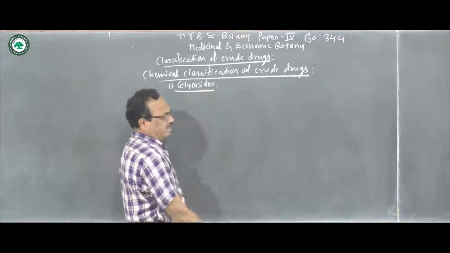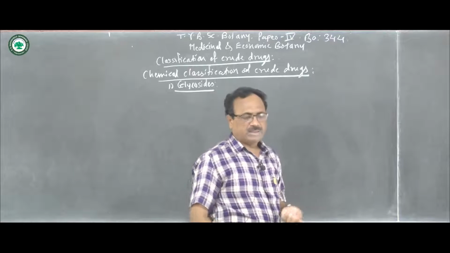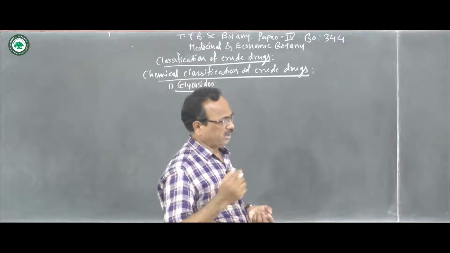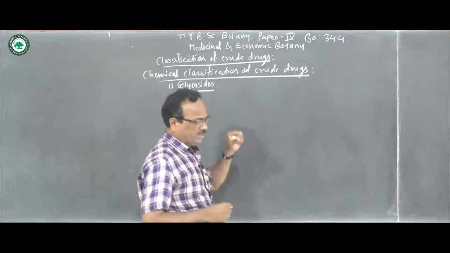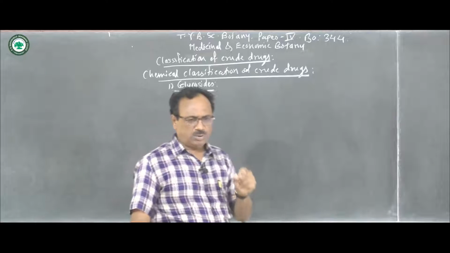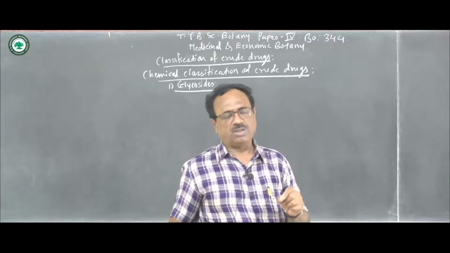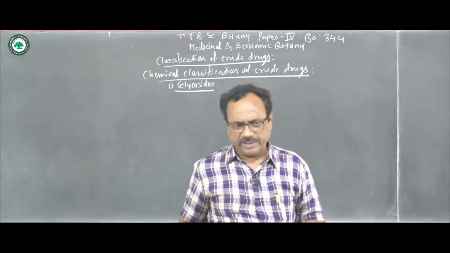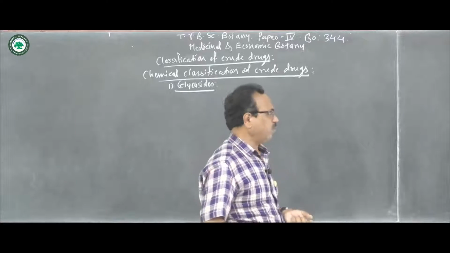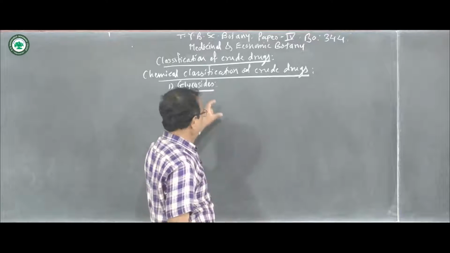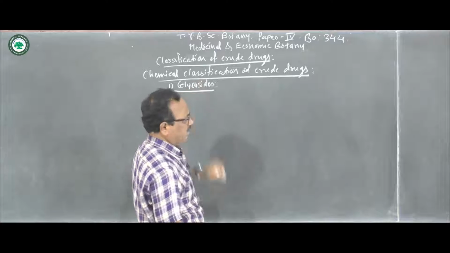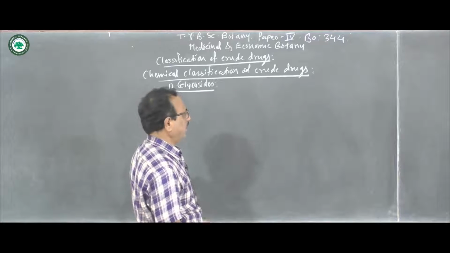The glycosides, this active principle, is present in some crude drugs. All types of crude drugs which consist of glycosides are grouped together and kept under the title glycosides.